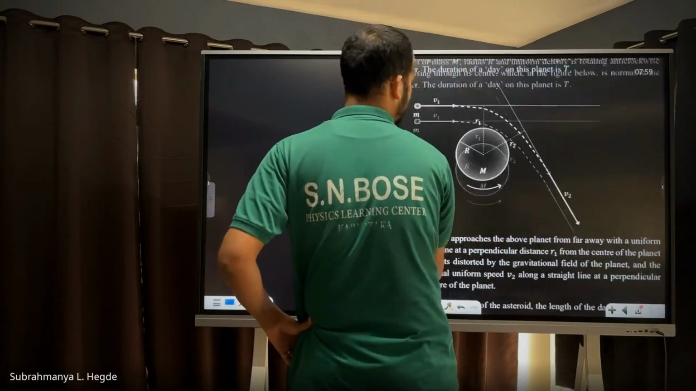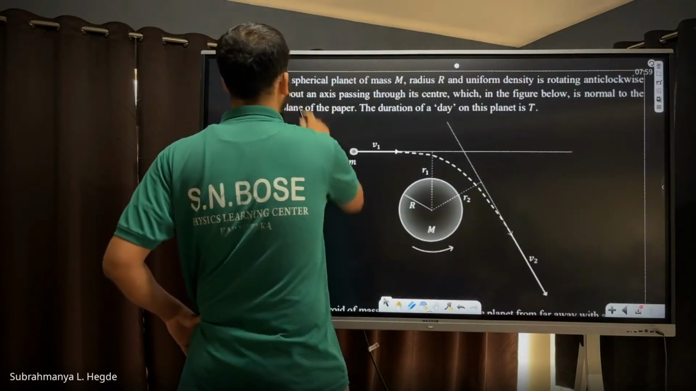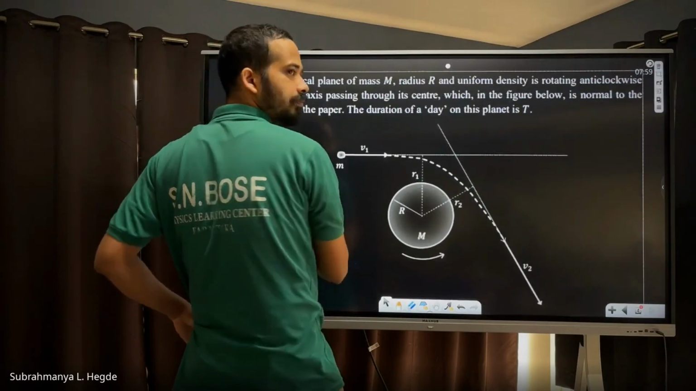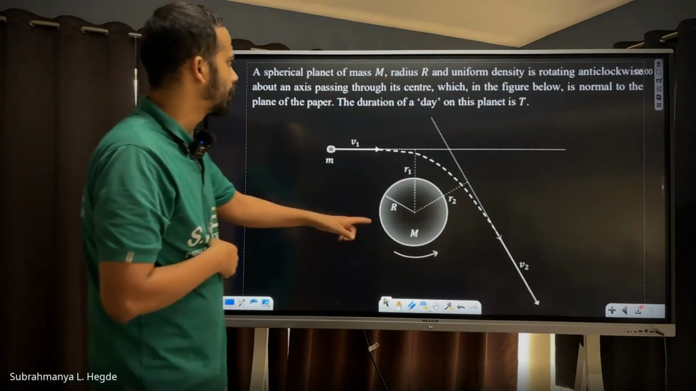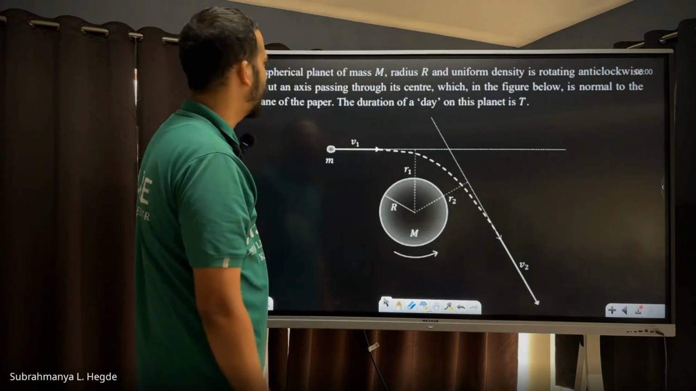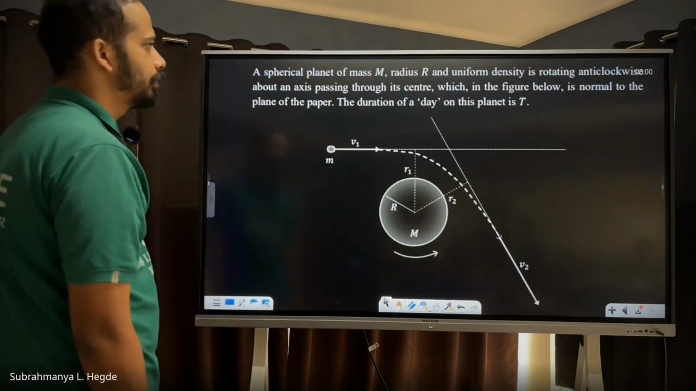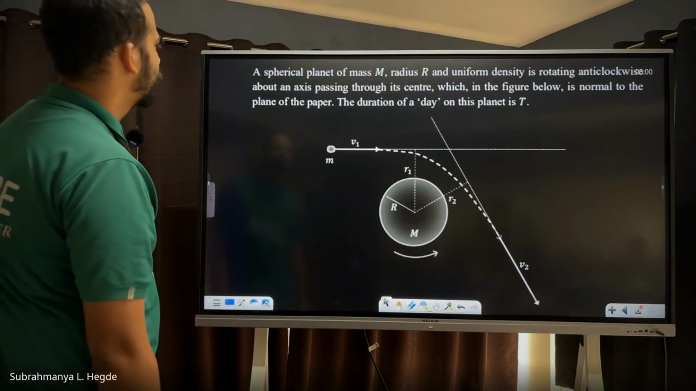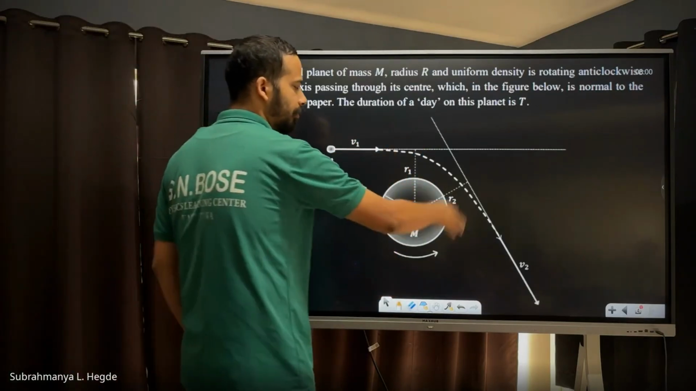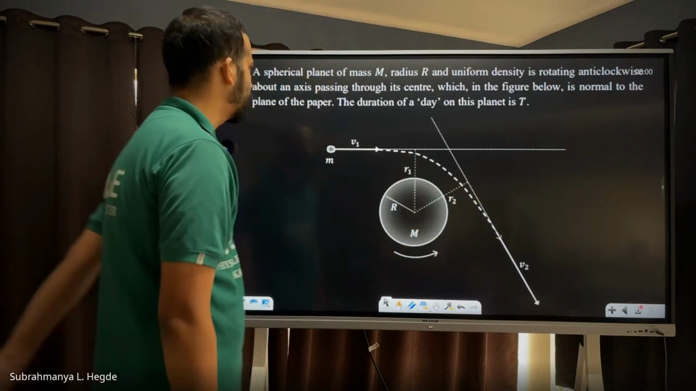In any central force problem, angular momentum is conserved, am I right? A spherical planet of mass capital M and radius capital R and uniform density is rotating anticlockwise about an axis passing through its center, as in the figure below. This rotation axis is normal to the plane of the paper.